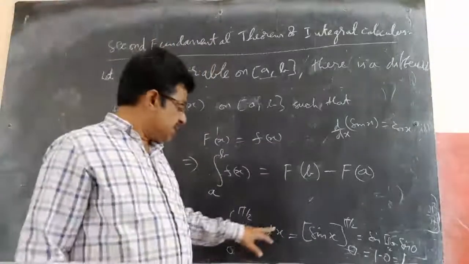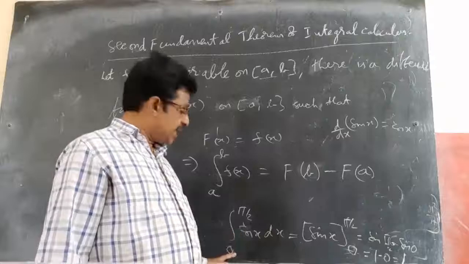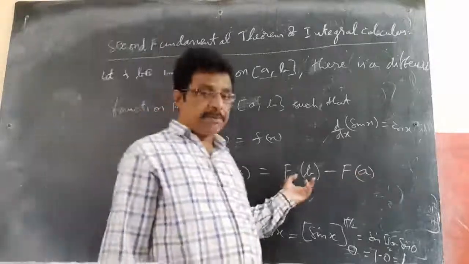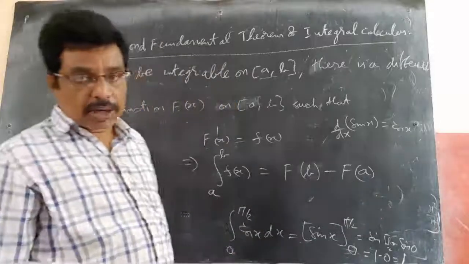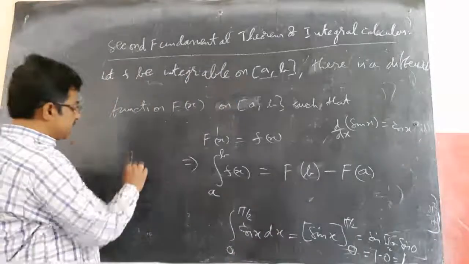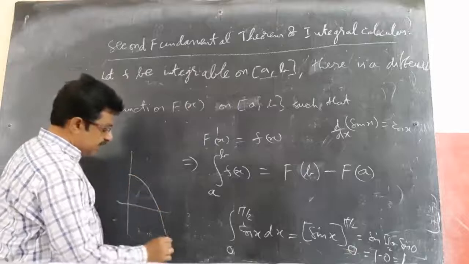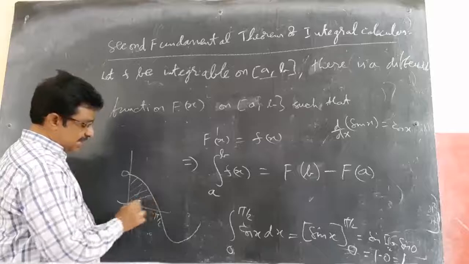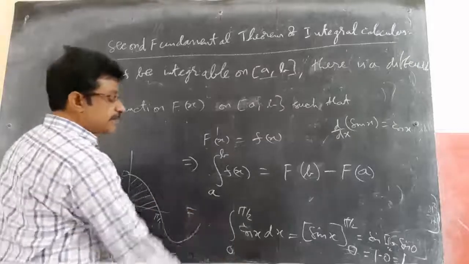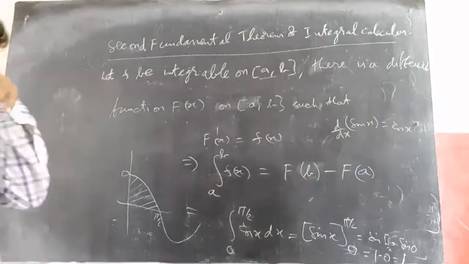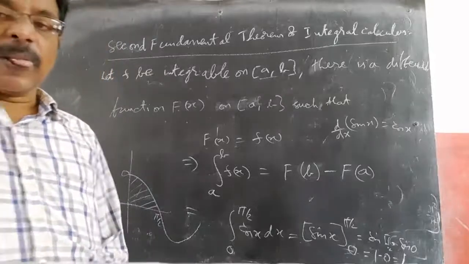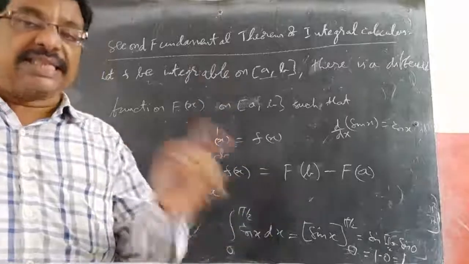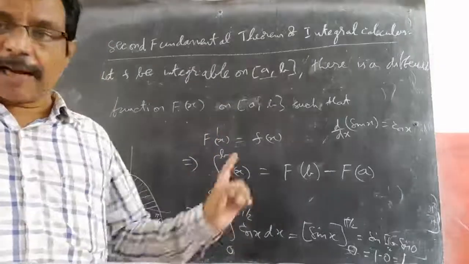So the simple thing is, first find the integral, then upper limit minus lower limit, F of b minus F of a. B is the upper limit, a is the lower limit, the lower boundary. So between the particular limits, cos x looks like this. This is 0, this is pi by 2. So the area with the x-axis is 1 square unit. Like this we can find definite integration. Every sum you can do with integration, then apply the limits.